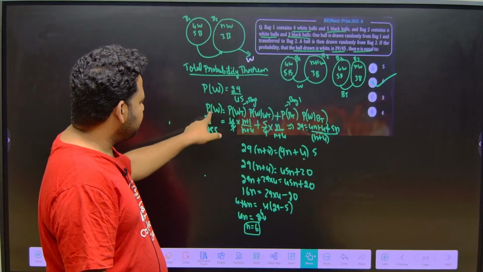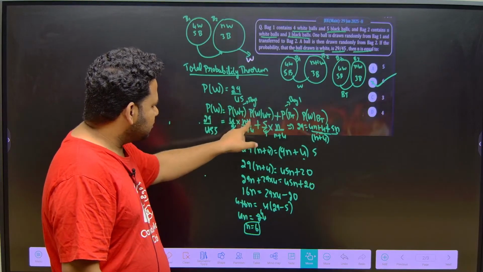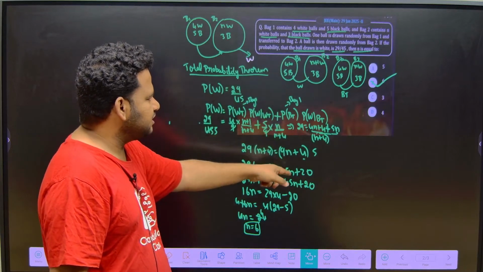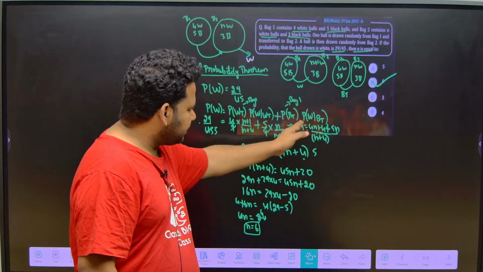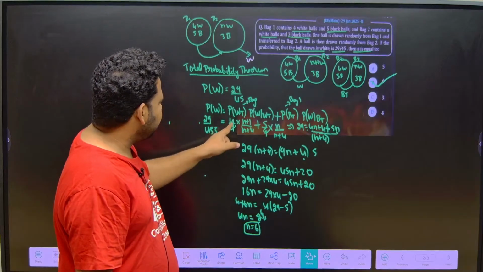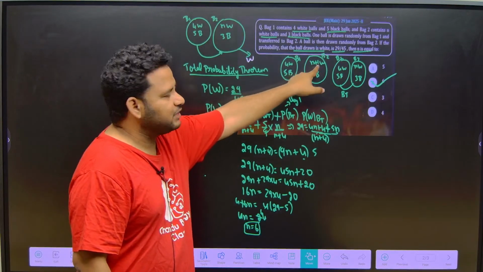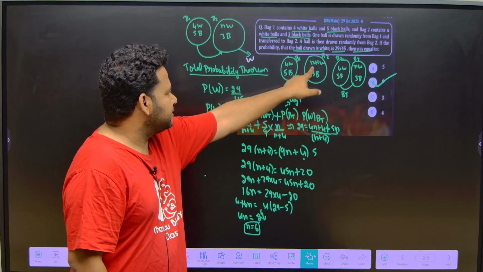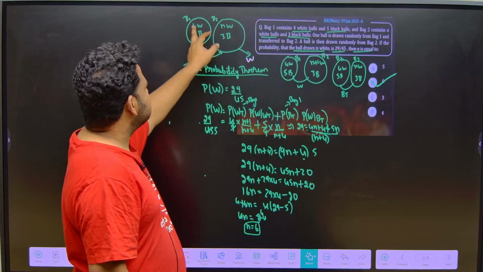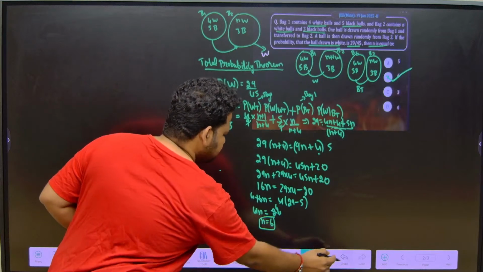Probability of white is equal to probability of white ball being transferred, given that white ball is transferred you get a white ball from the second bag also, plus probability that black ball is transferred and you get a white ball given that black ball is transferred. That is what you have written. So probability of white being transferred is 4 out of 9 into, if one white ball is transferred, this will become n plus 1 white balls in bag 2, divided by the total. Total white balls is, here it is n, here it is 4, correct na? Total white balls is how much?